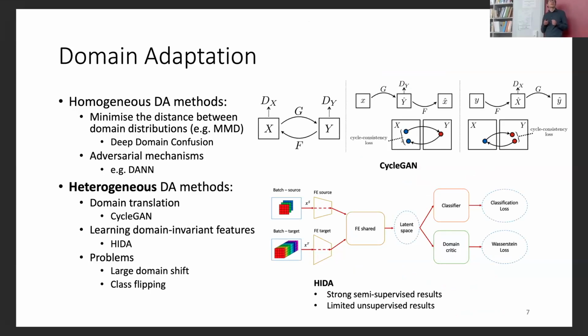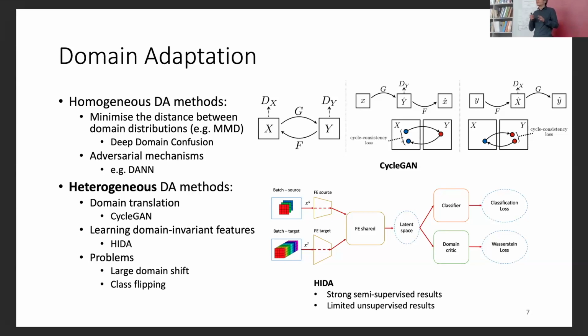There is also a method that extracts domain invariant features, which is the work from my PhD, where we have separate feature extractors because we might need to work with images of different dimensions. Then we try to extract domain invariant features by using adversarial learning. This method showed strong semi-supervised results. We could achieve good results with just a few labels, but it remained limited in the unsupervised setting.